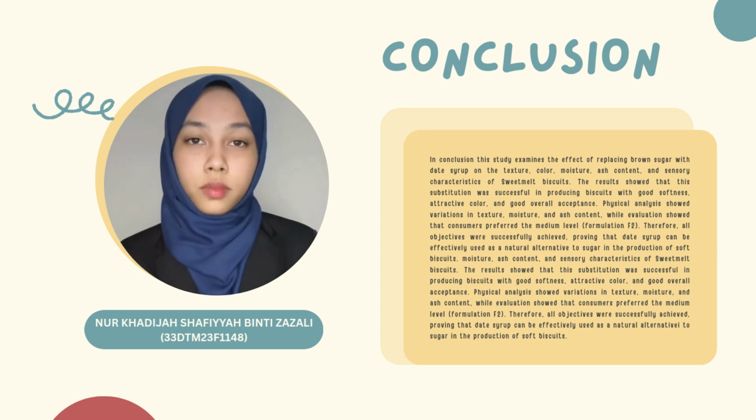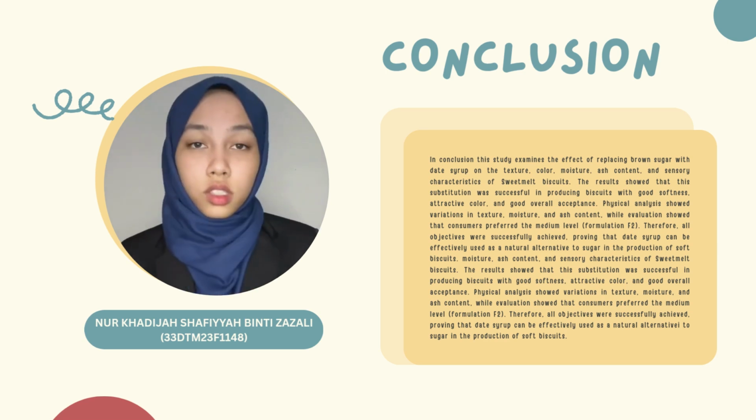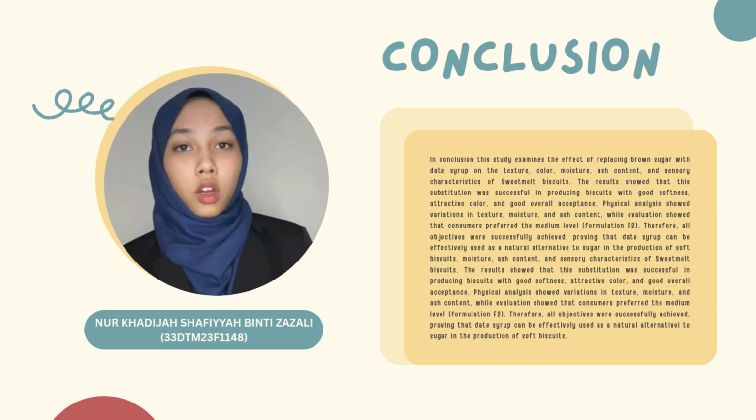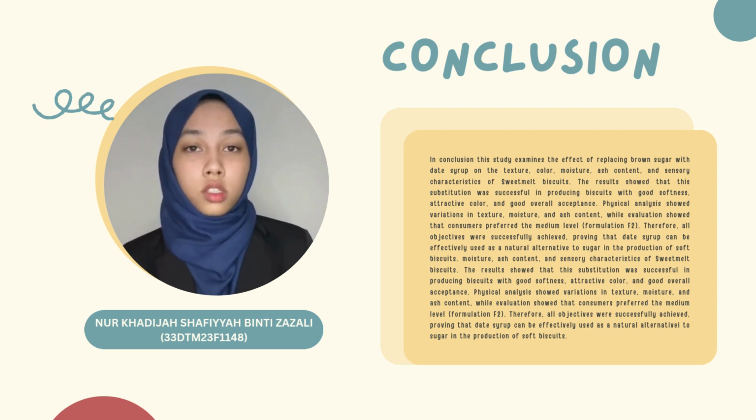For the conclusion, this study shows that replacing brown sugar with date syrup in SWEETMELT cookies is successful. The cookies produced had good softness, attractive color, and high overall acceptability. Although there were slight variations in texture, moisture, and ash content, the result was still positive. Consumers preferred the medium level formulation, and all objectives were successfully achieved, proving that date syrup can be effectively used as a natural alternative to sugar in soft cookies production.